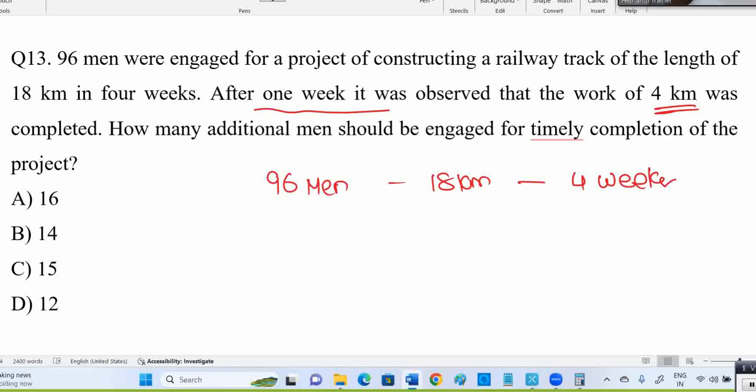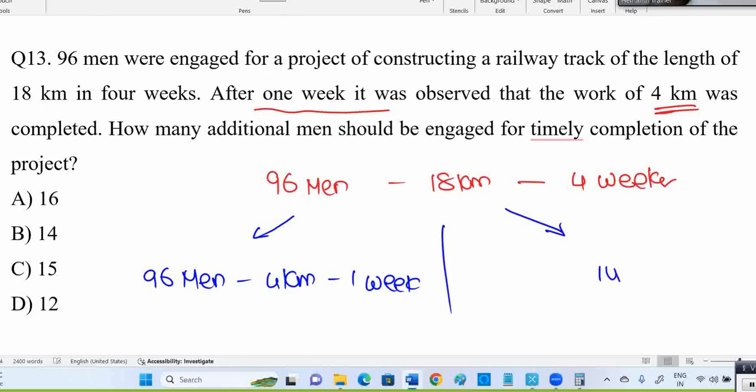They're increasing the people. So here, what is the scenario? This is divided into two things. 96 men completed 4 kilometers in 1 week. Now, remaining 14 kilometers is there. Timely completion means you should complete in 3 weeks.